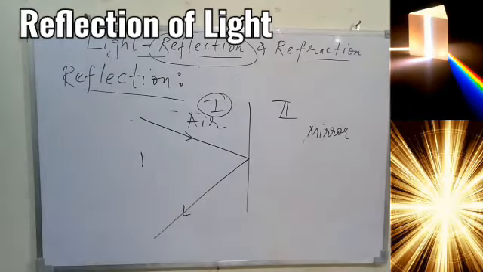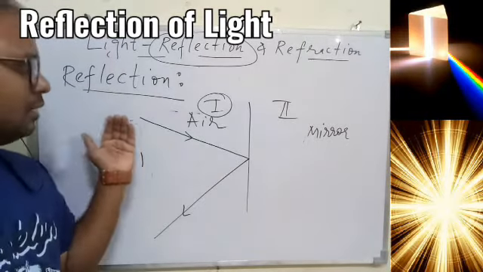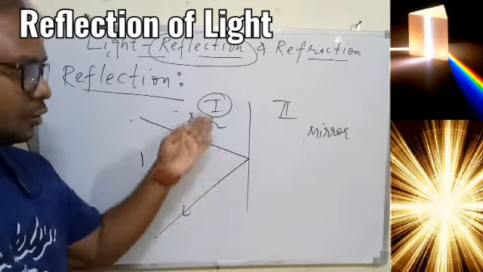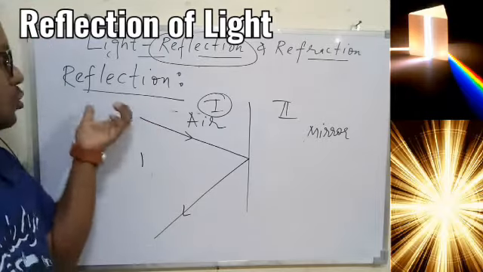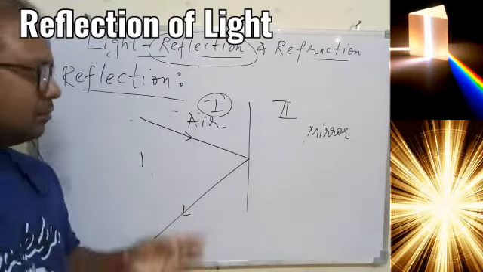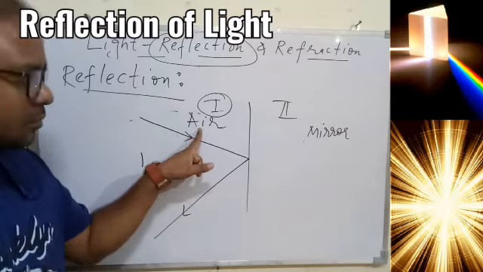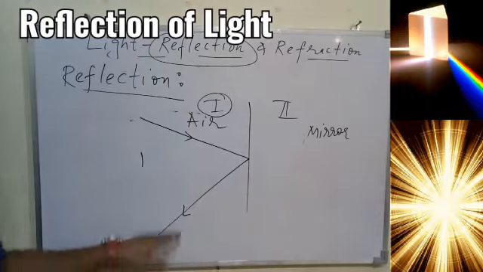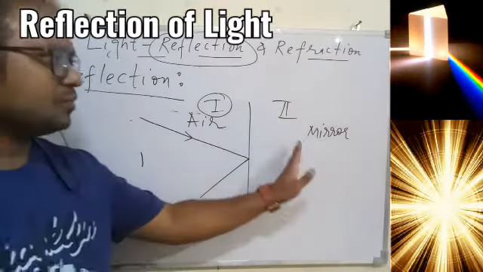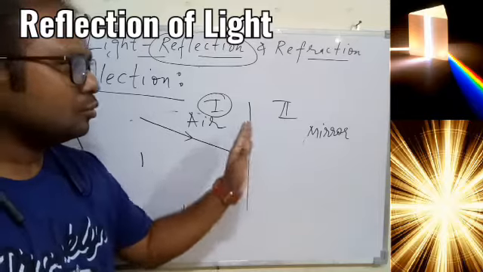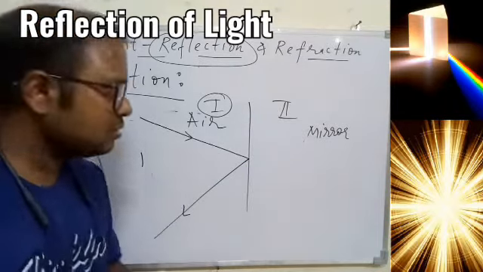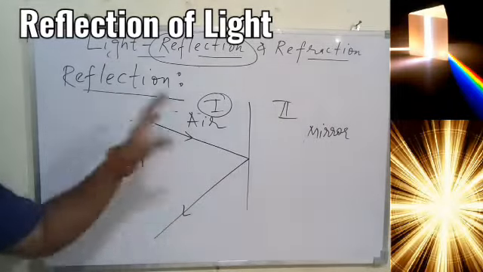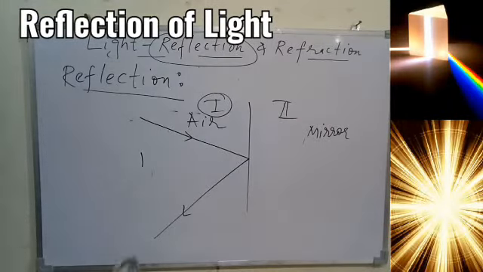So overall we can say, if the light changes its direction in the same medium due to obstruction, this phenomenon is called reflection. I'm talking about the same medium because the light was traveling in air. This was the first medium, and after changing direction, the light is traveling in the same medium, that is air. It is not traveling in medium 2. Medium 2 is just a kind of obstruction for the ray of light, because of which the direction has changed, and this phenomenon is called reflection of light.